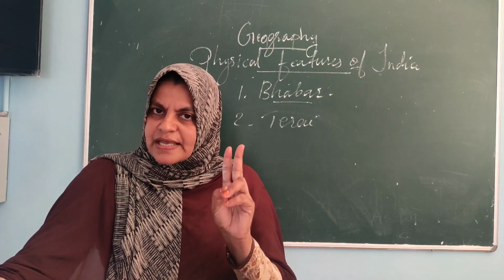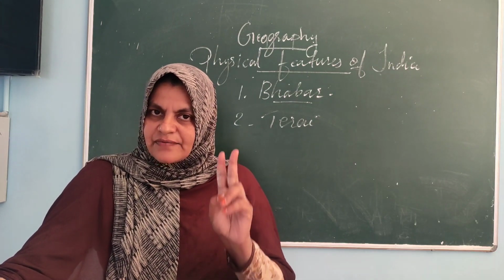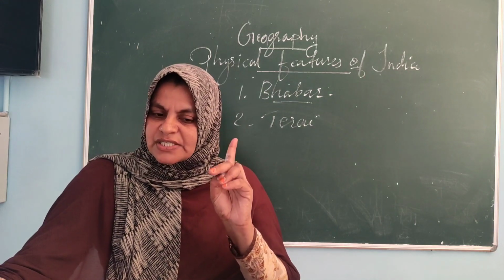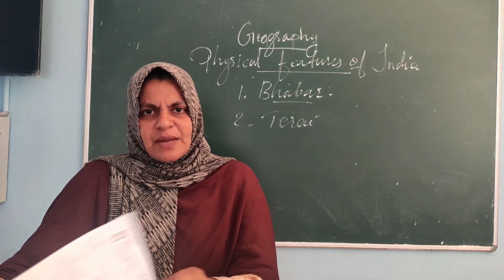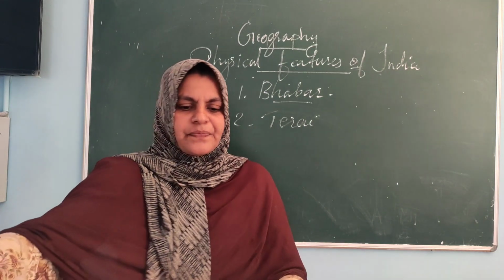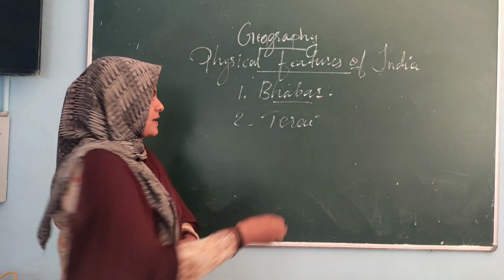So, on the basis of variations, the northern plains are divided into four. We discussed the first one, Bhabar, and the second one, Terai. I think you got it. We can move to the third one. Okay. Third one, Bhangar.